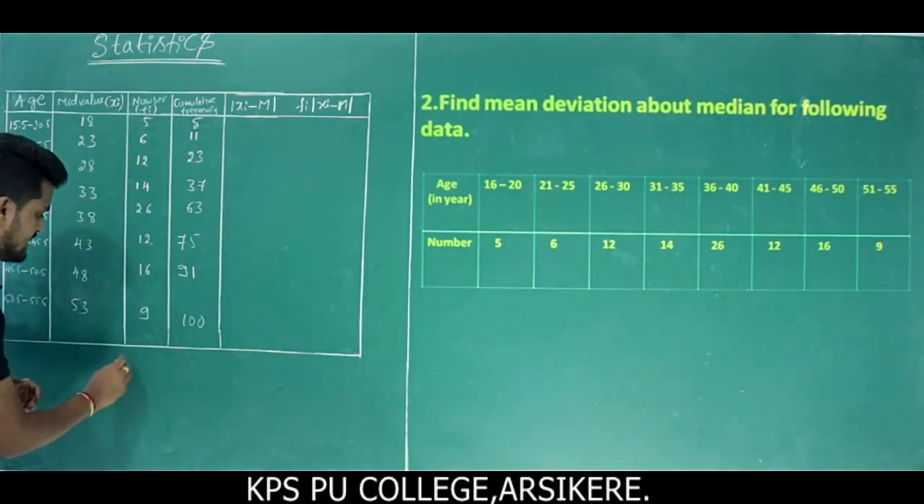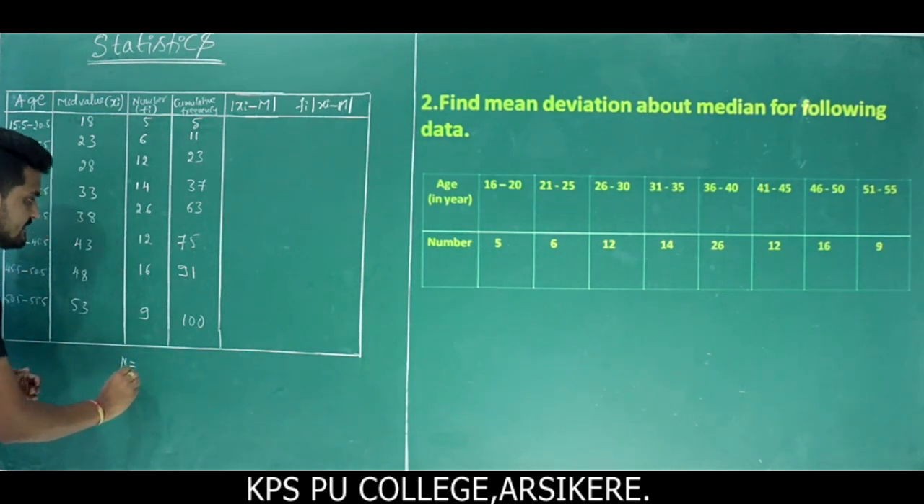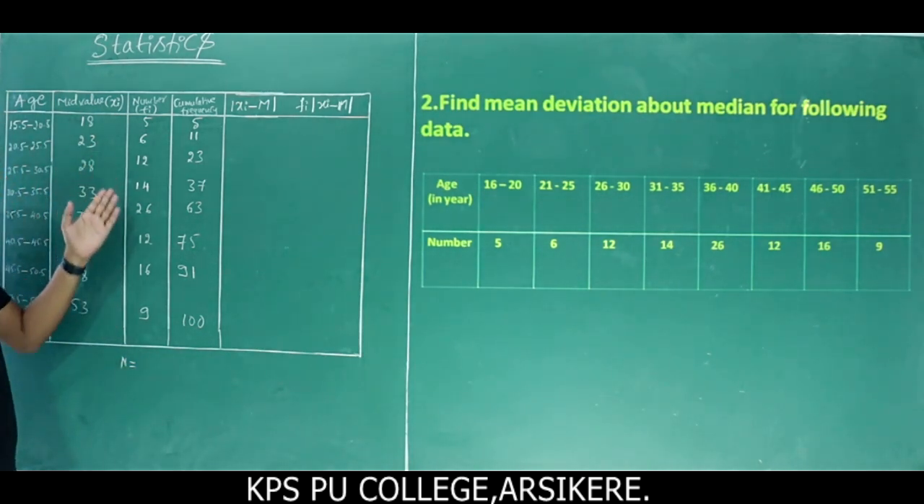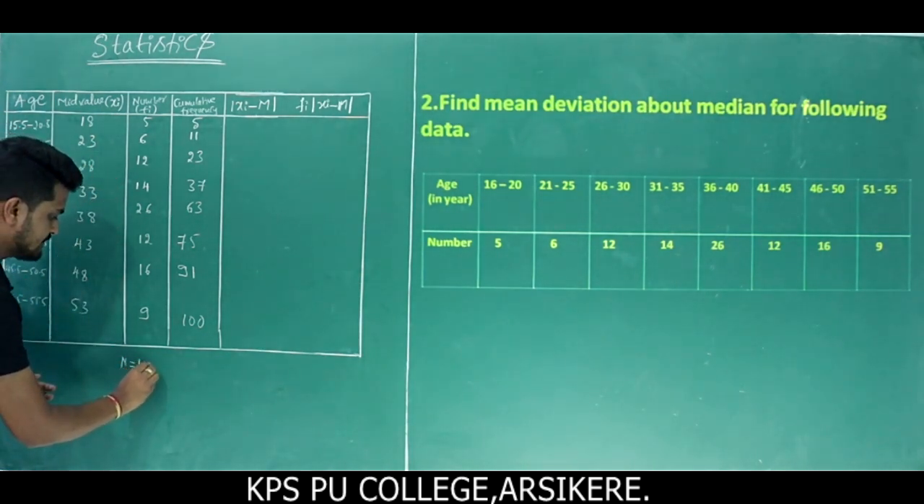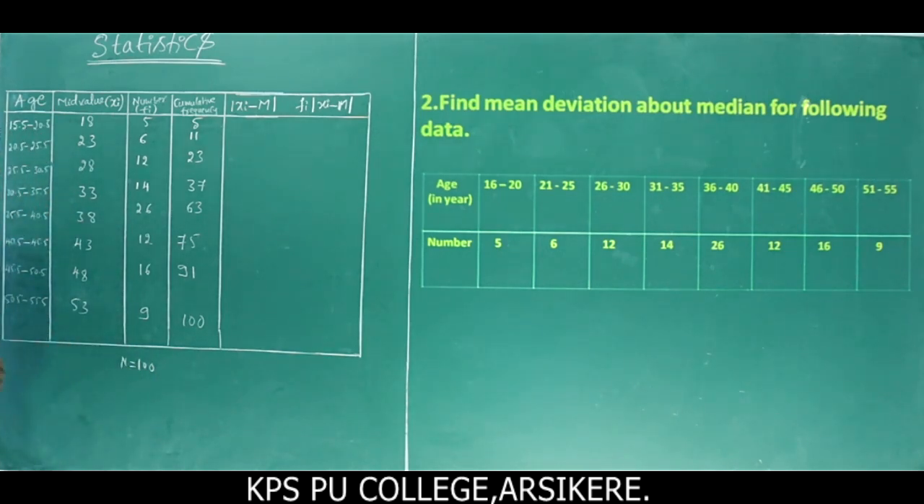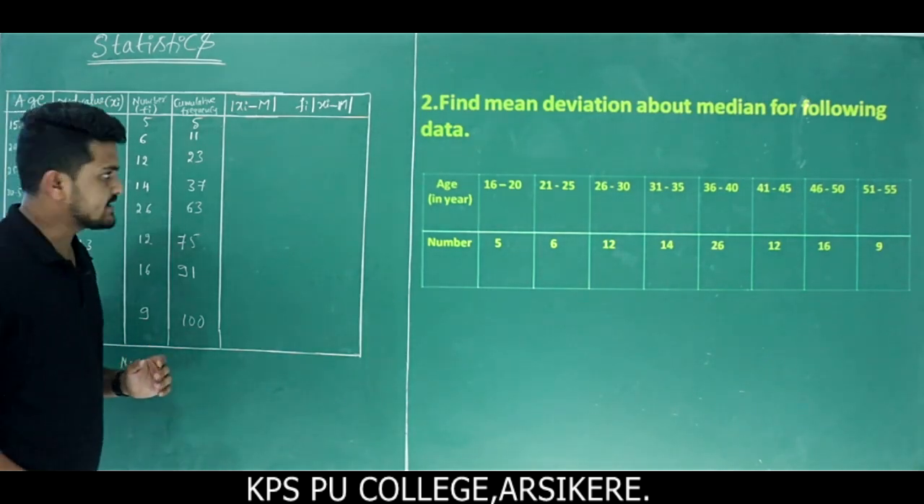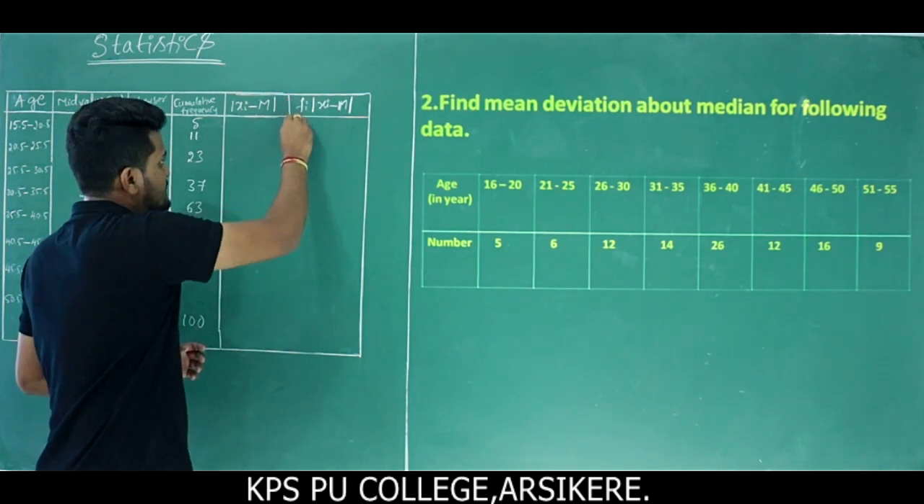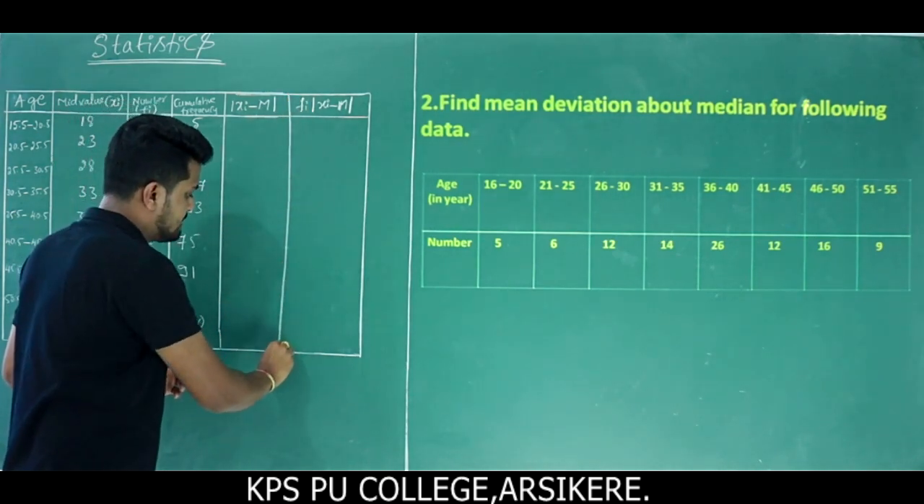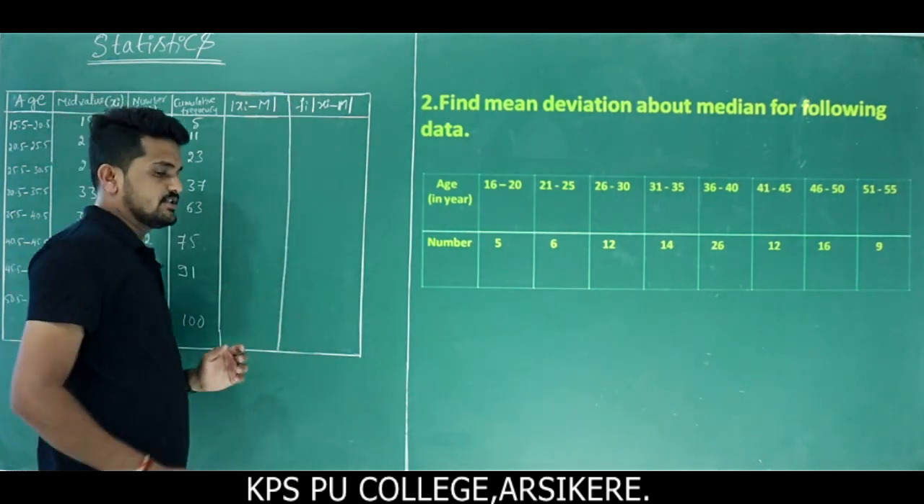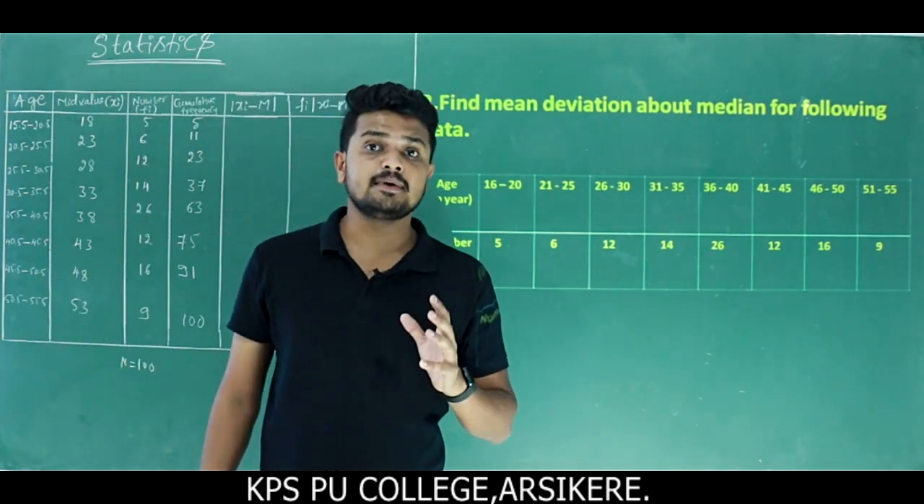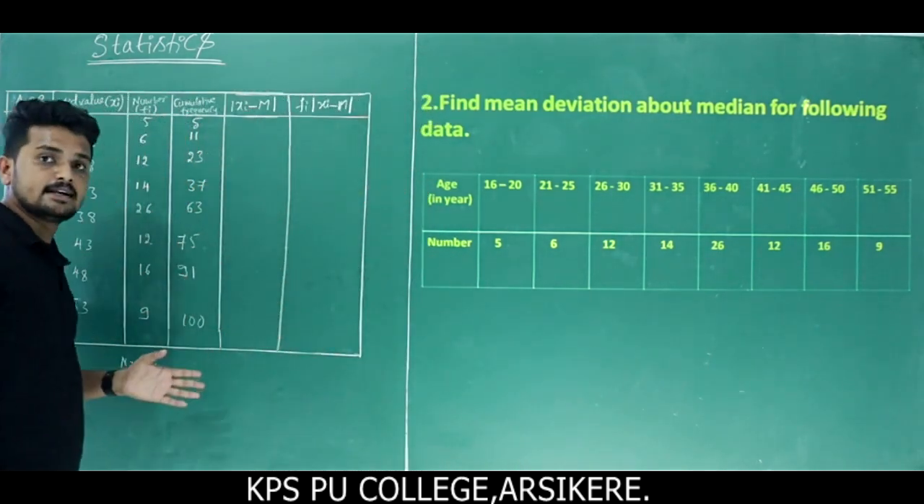First we have to find the n value. What is the value of n? It is the sum of the frequencies. The sum of the frequencies we get is 100. Next we have to find the median value. You already know how to find the median value. So first you write the table.